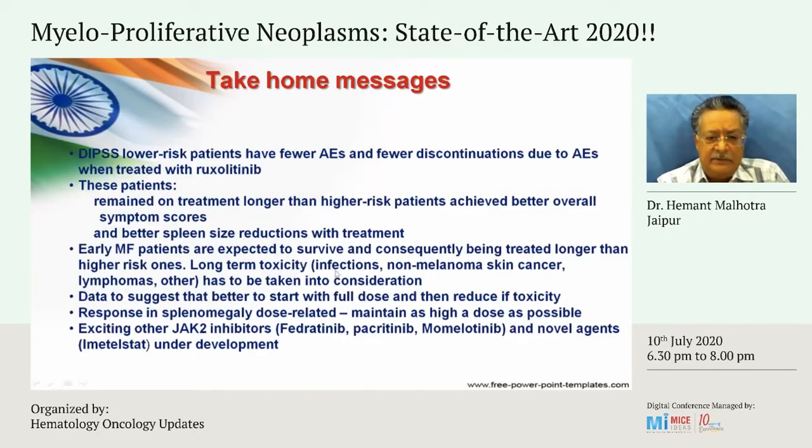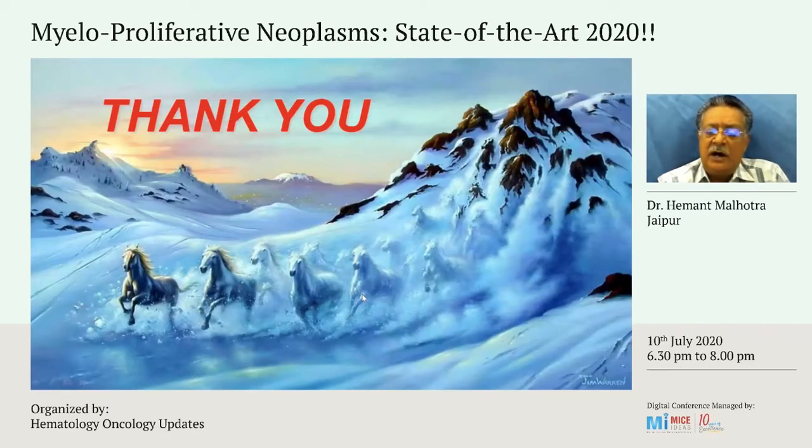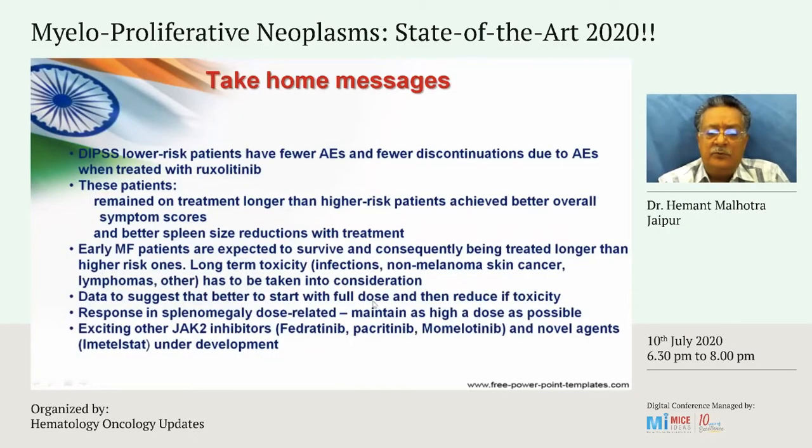The risk of toxicity and infections has to be taken into consideration. The side effects of anemia and thrombocytopenia have to be taken into consideration. We have data to suggest that if you give full dose at the beginning, you are coming out ahead, and response is maintained over long durations of time.